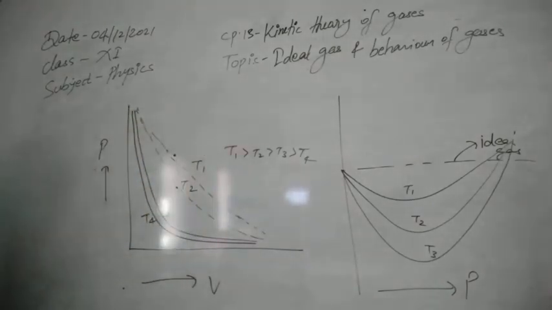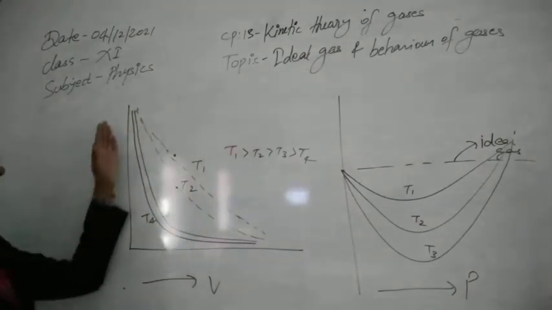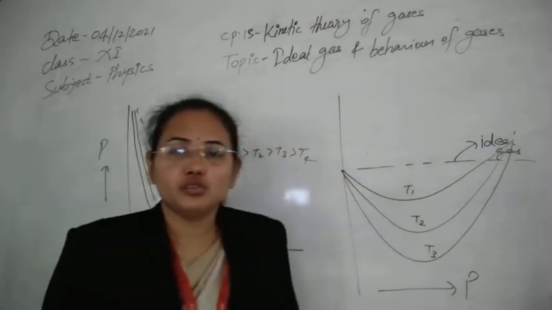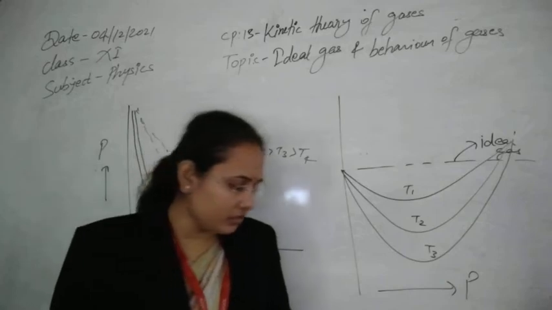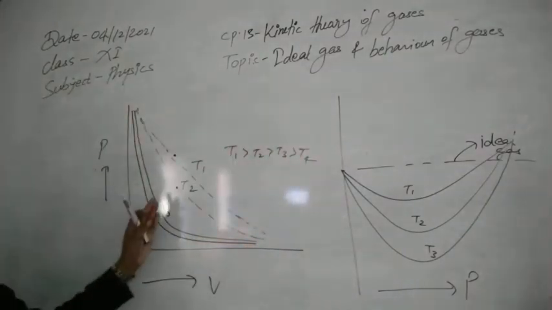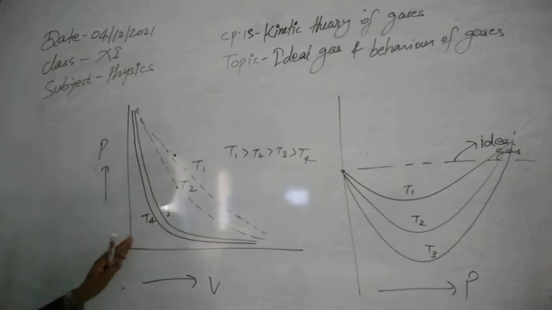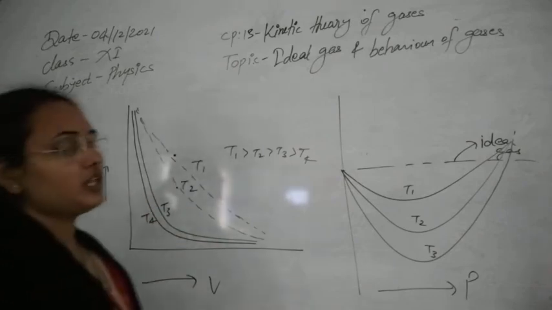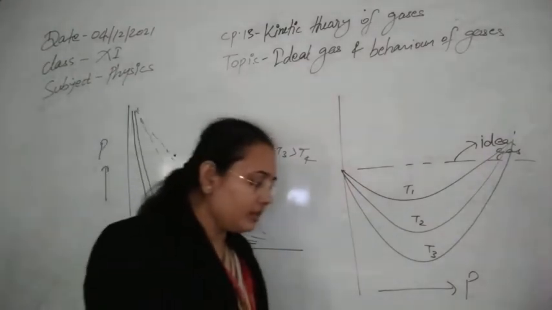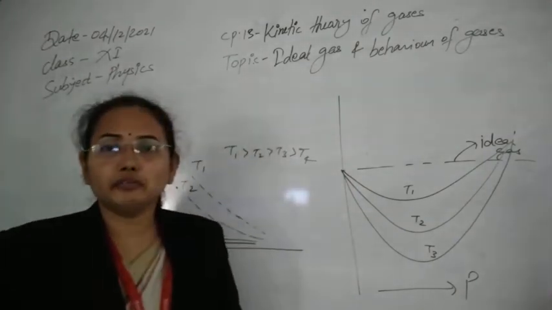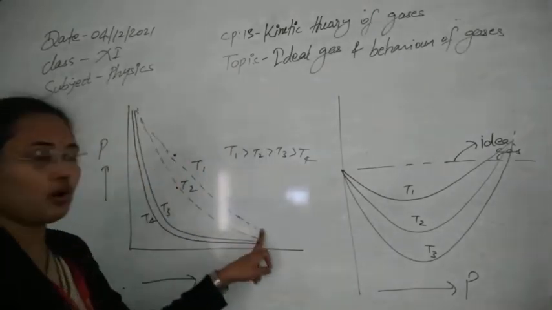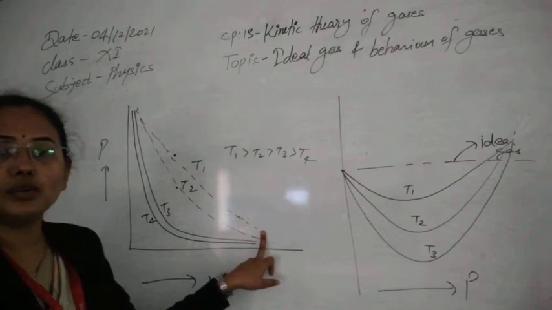If you start to increase the temperature, the pressure and volume graph will start to be more linear than the curve graph. So this kind of observation is obtained, which means Boyle's law deviates at some point from the experimental observation. At higher temperature Boyle's law is fulfilled in a very great way. So that's why you can see at higher temperature, as P is inversely proportional to V, this kind of line we should obtain, and that will obviously denote the ideal gas.